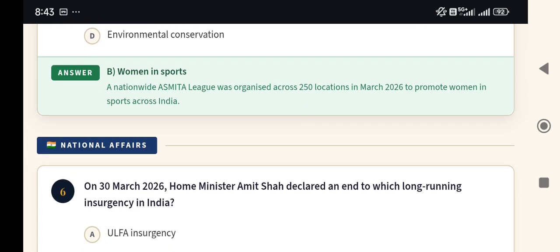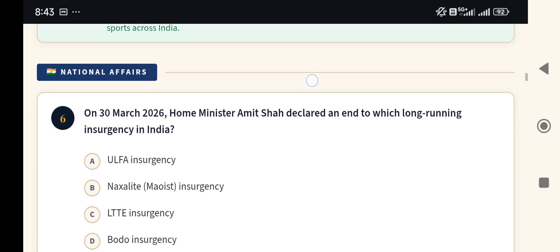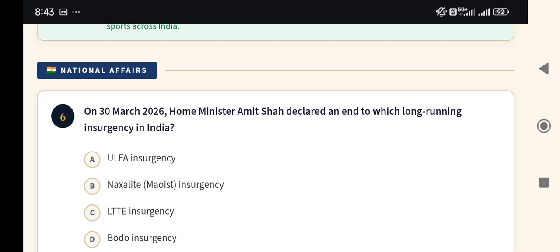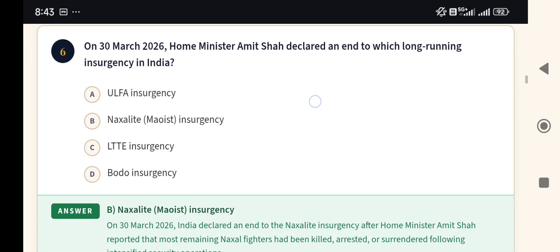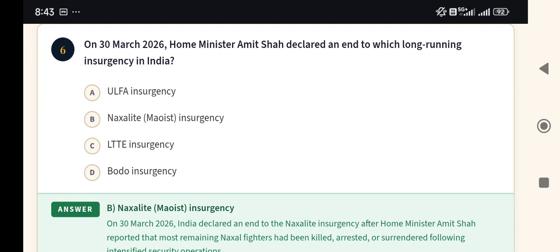Next category is national affairs. You can see on the screen, and question number 6 I'm going to discuss. Question number 6: on 30 March 2026, Home Minister Amit Shah declared an end to which long-running insurgency in India? The options are ULFA insurgency, option B Naxalite, that means Maoist insurgency, option C LTTE insurgency, and option D Bodo insurgency. Here the answer is option B, Naxalite, Maoist insurgency.